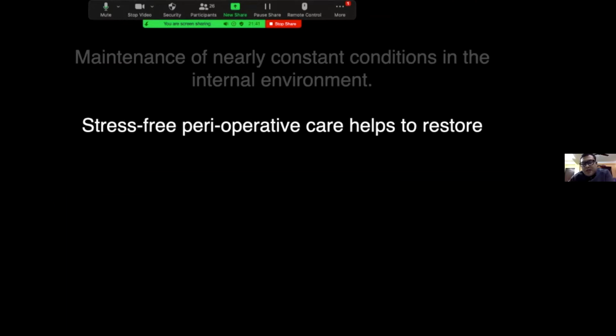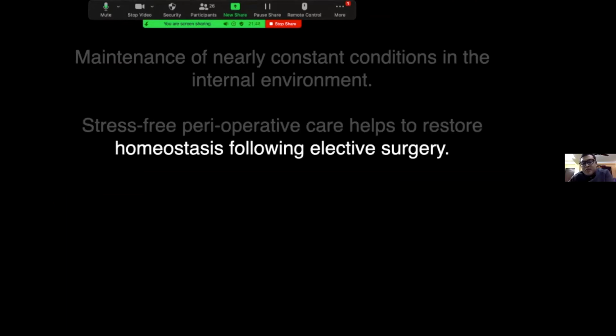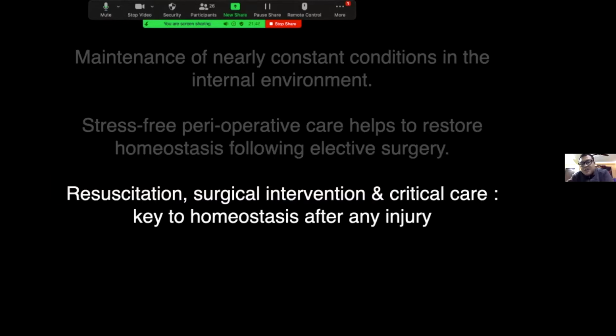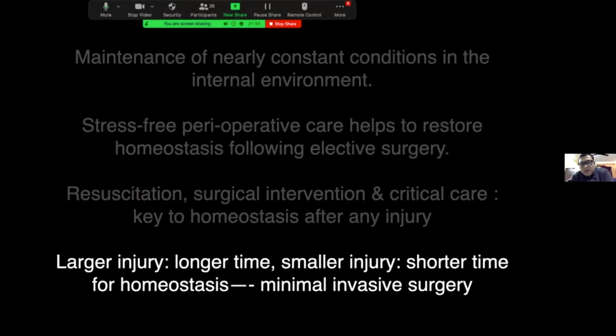Stress-free perioperative care helps to restore homeostasis following any elective surgery. And resuscitation, good surgical intervention, and good critical care after surgery are key to homeostasis after any injury. We have to know that if there are larger injuries, the time to return to homeostasis is longer, and with smaller injuries, the time to return to physiological homeostasis is shorter. So nowadays there is a trend towards minimally invasive surgeries, because these lead to early rehabilitation and early return to normal life.